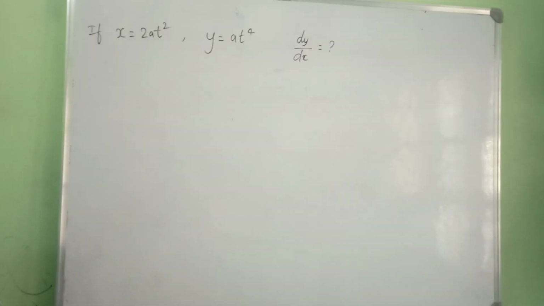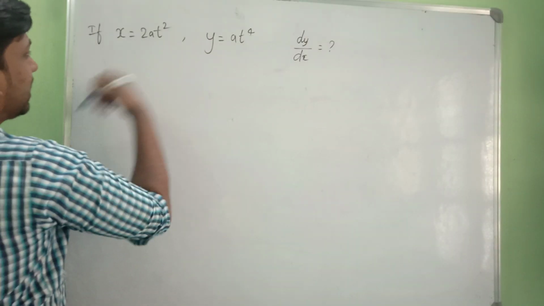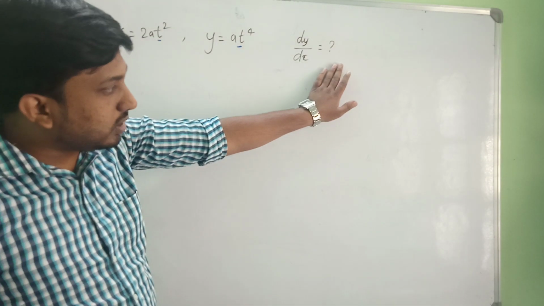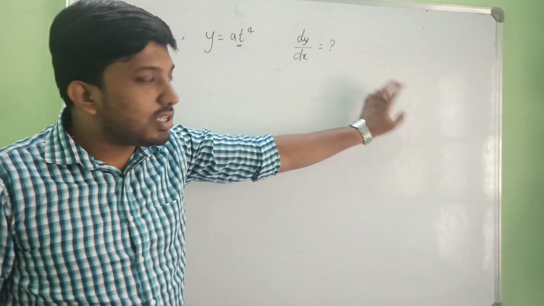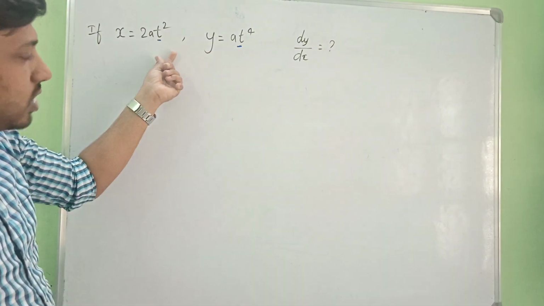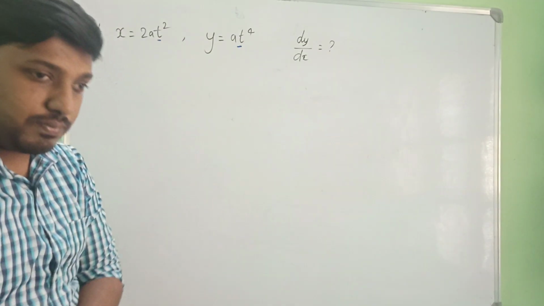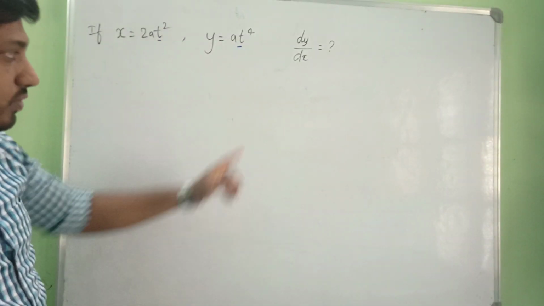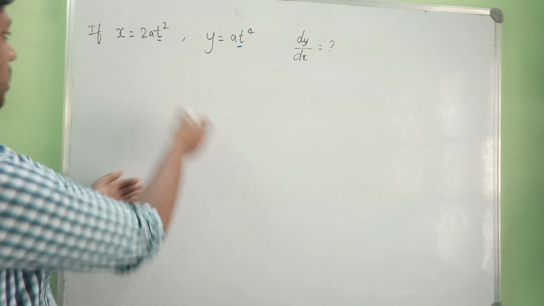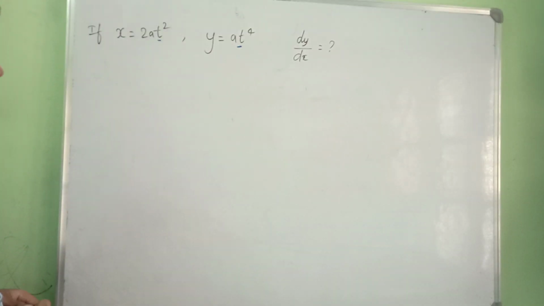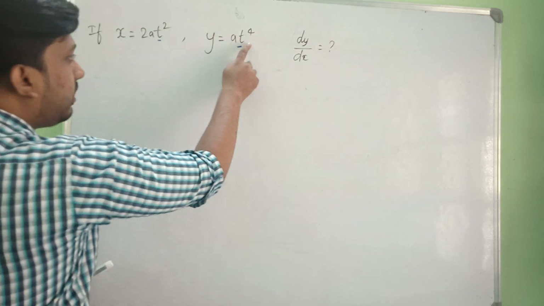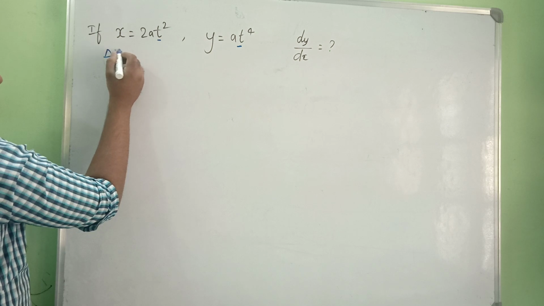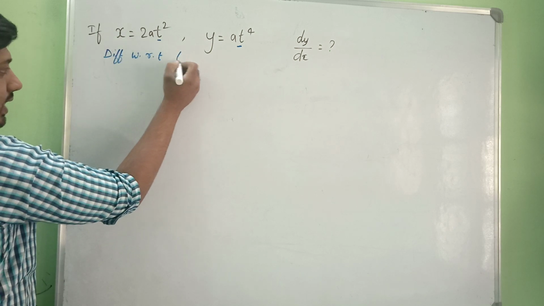Here there is some strange alphabet t we can find, right? This variable t. They are asking us to differentiate the function with respect to x. As x varies, y also varies. But here some strange variable t has arrived. How to do it? Here we need to do two-part differentiation, which means in two stages you need to differentiate to get dy by dx. The first thing, take this and differentiate with respect to t. So here it is t, right? We are going to differentiate this with respect to t. How? First, differentiate with respect to t.